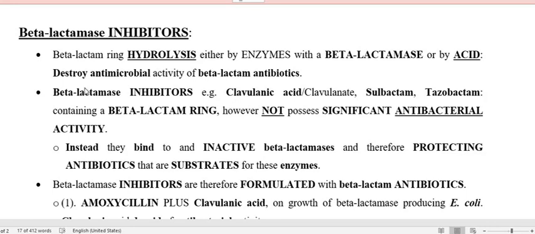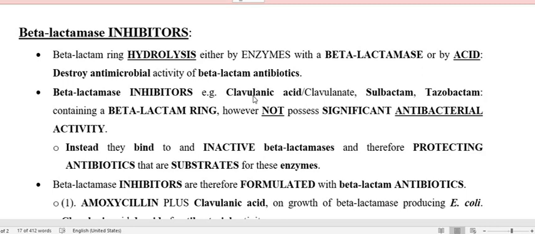When the beta-lactamase enzyme is released by the resistant bacteria, it is going to destroy or react with the beta-lactam ring of clavulanic acid, because all these inhibitors possess a beta-lactam ring.